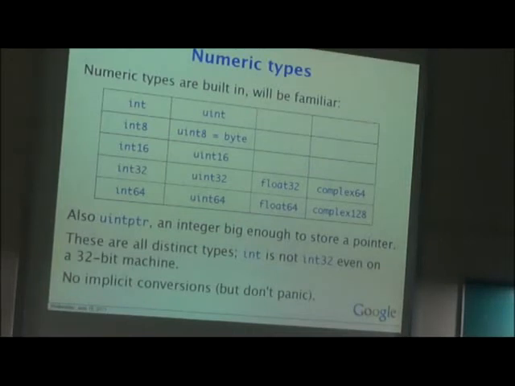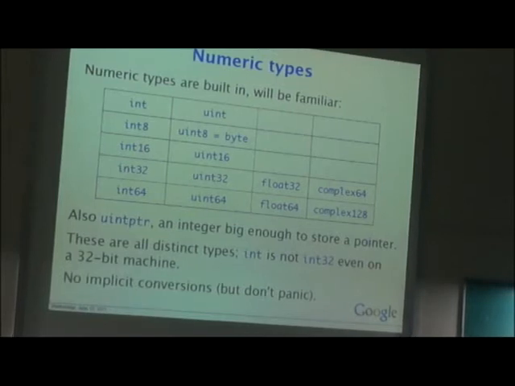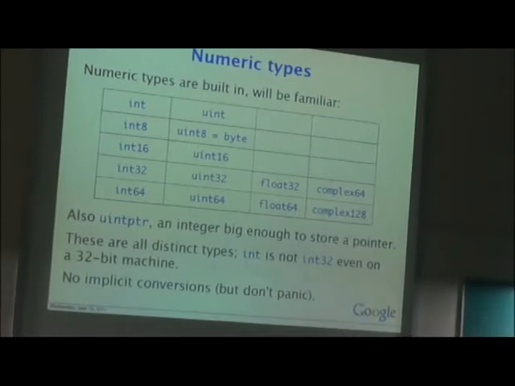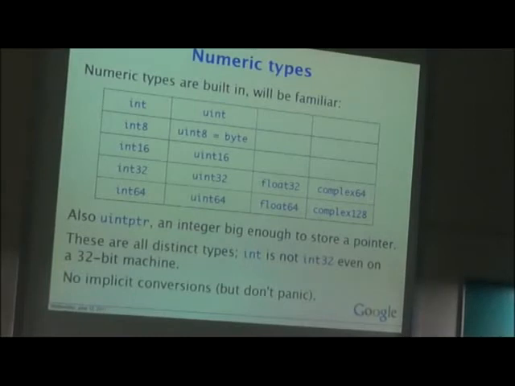For example, if it is ARM64, then int will take 64 bits, 8 bytes. Is it clear? That's why they say int and int32 are not the same. Even on 32 bit they are not the same, because fundamentally the two are different.